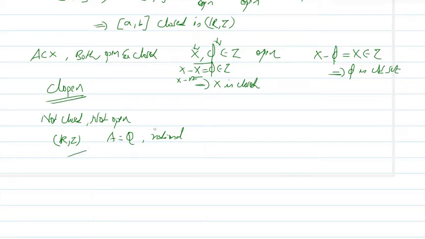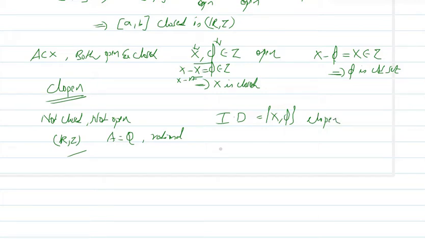Similarly, the set of irrationals is also not closed as well as not open. By taking the indiscrete topological space, there are only two sets, X and Phi, that is, every set in this topology is clopen because they are open as well as closed.